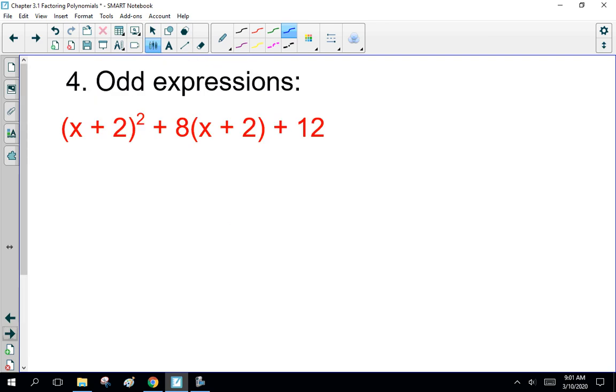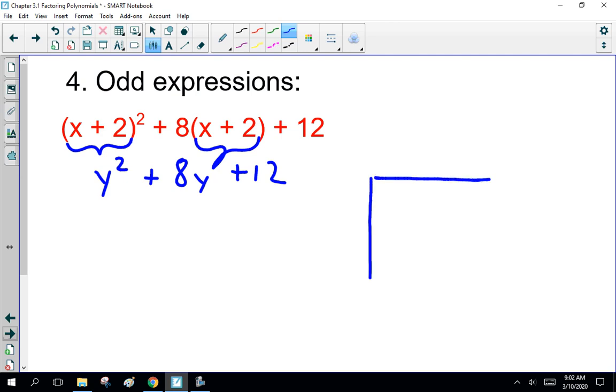Good. Now, very quickly, I'm going to throw one of these at you, odd expressions. x plus 2 squared plus 8 times x plus 2, close bracket, plus 12. Now, first thought is to FOIL everything out, multiply it out, and then factor it. Pain in the bum. Cheating shortcut. Call this y. So it becomes y squared plus 8y plus 12. Why not? Because that is much easier to factor.